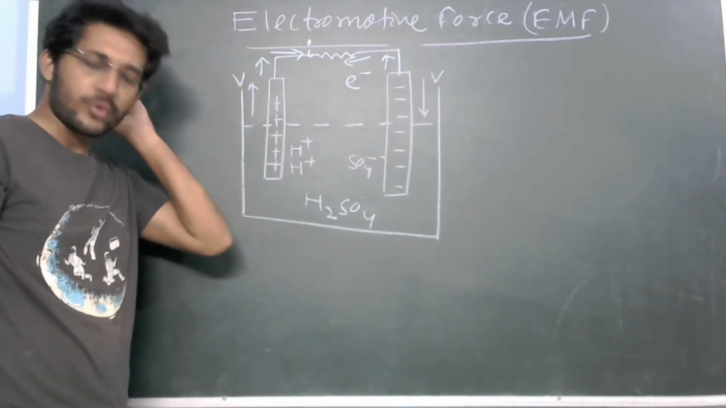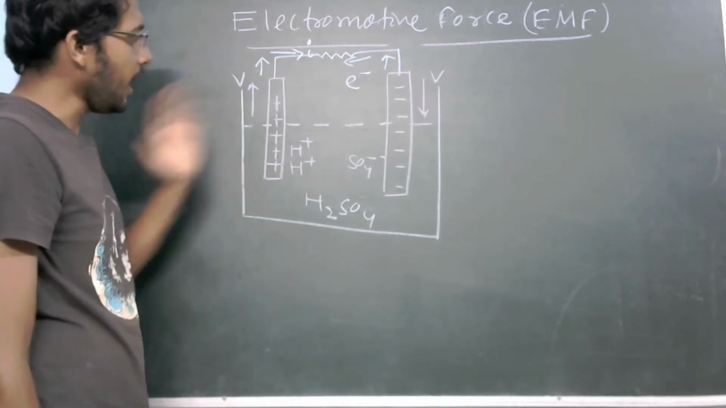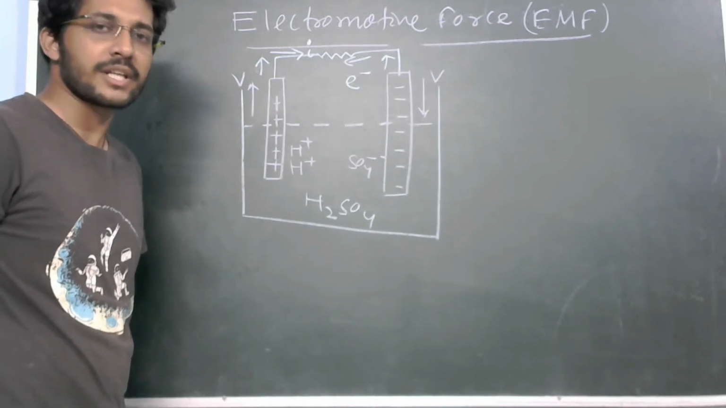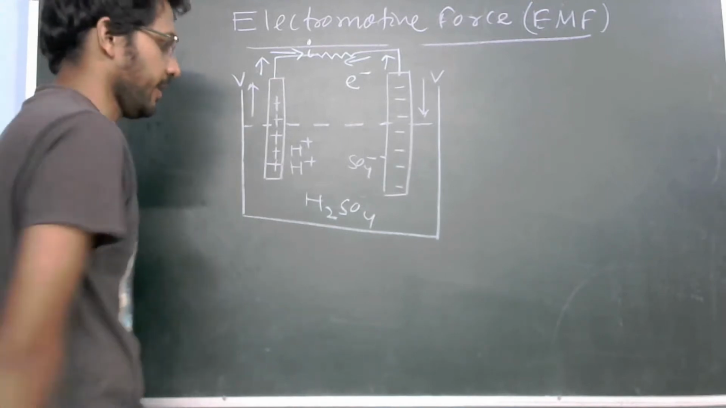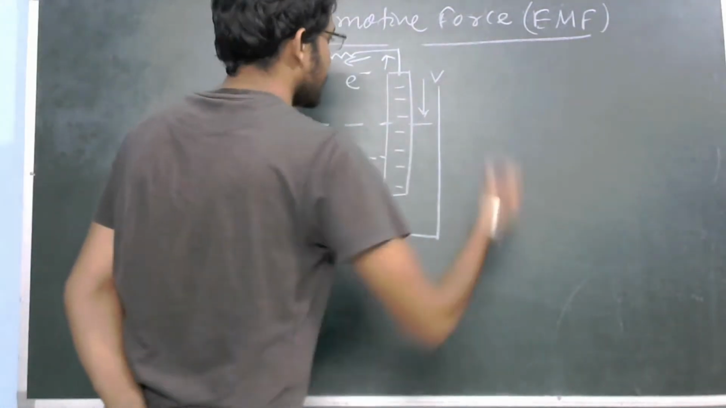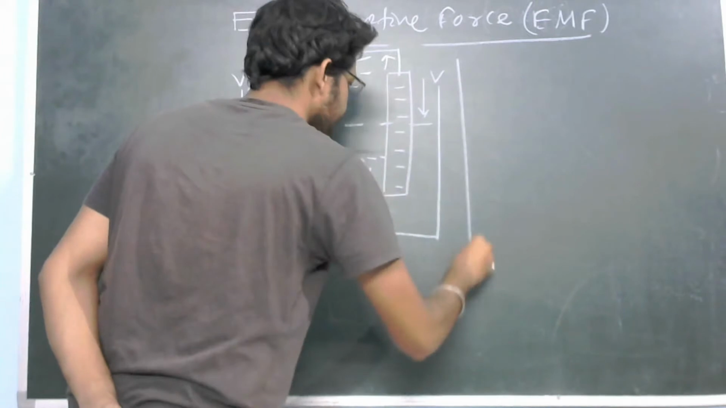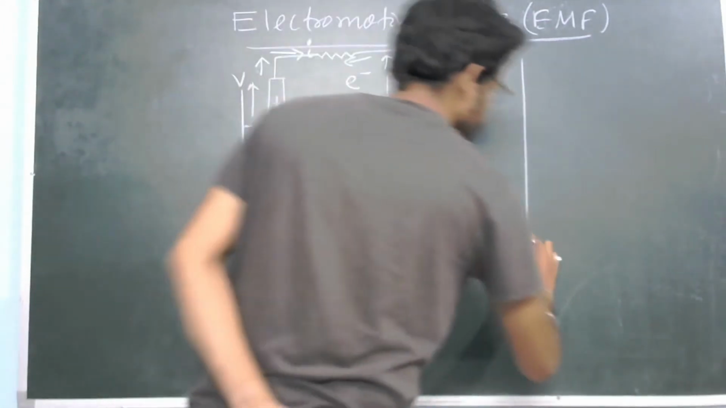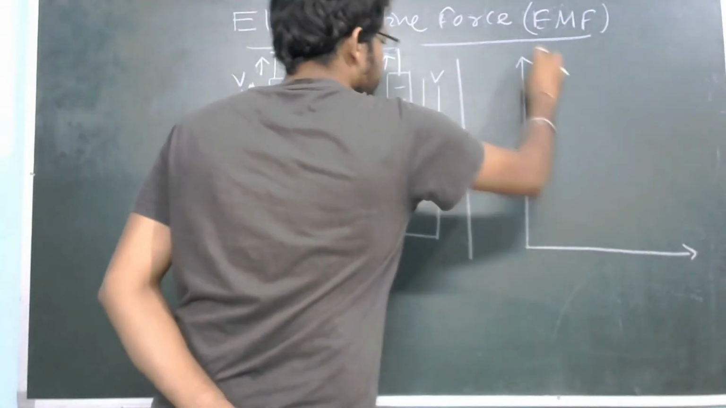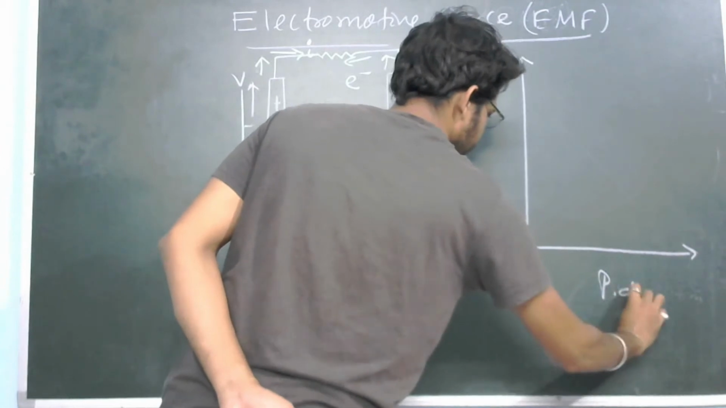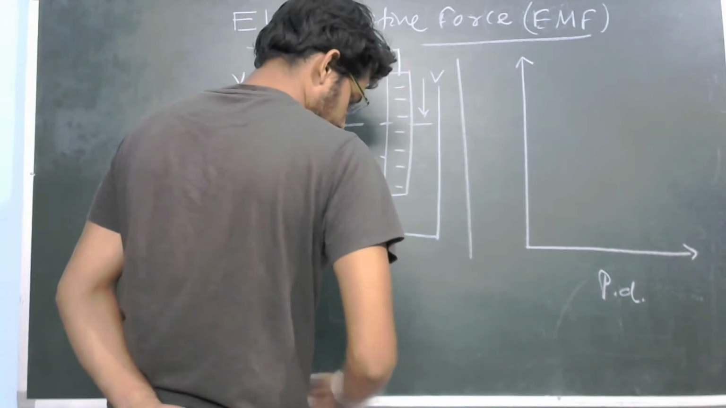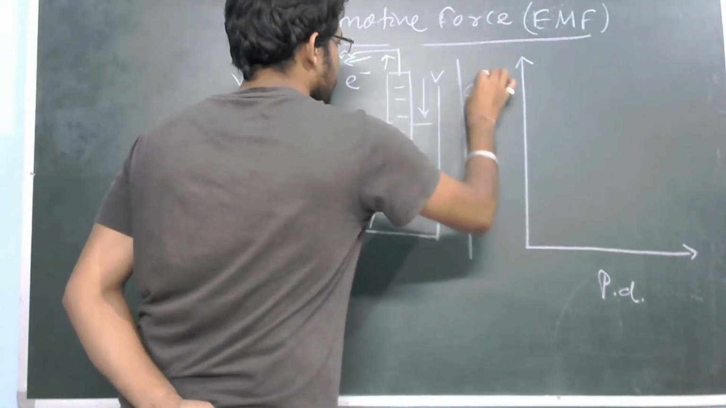Now if we go to the basic part of how this is happening and how we can find an expression for electromotive force, let me draw a diagram. Let us explain with the help of a graph. Consider there is a graph. In the x-axis we are taking potential difference. In the y-axis we are taking charge accumulation rate.